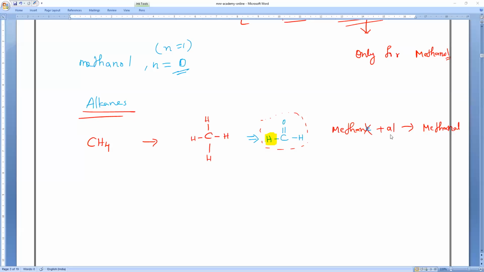Al. So if I add Al, that is what? Methanal. Please remember, aldehyde is always methanal. And the general formula, note it again, is the same.